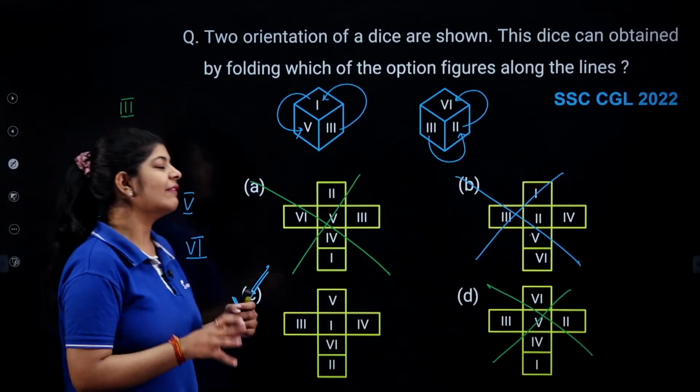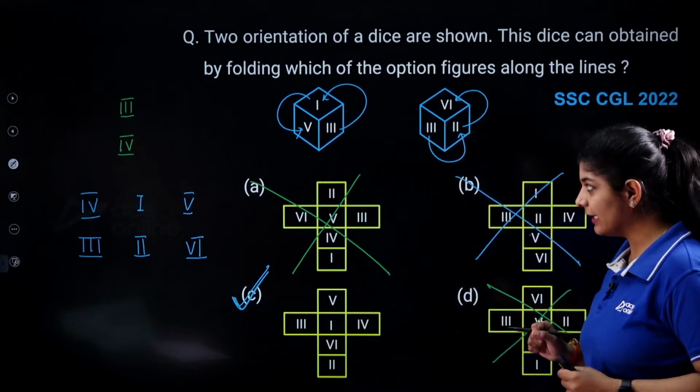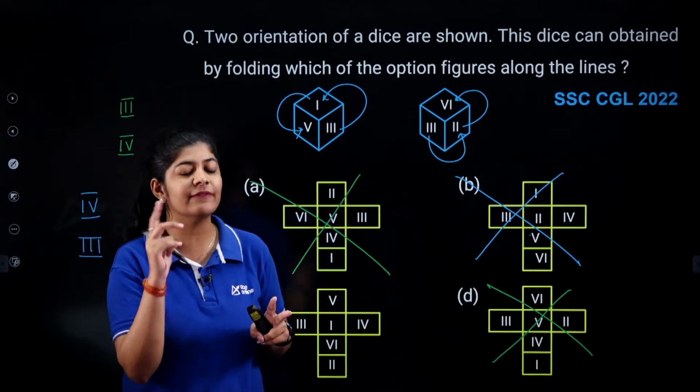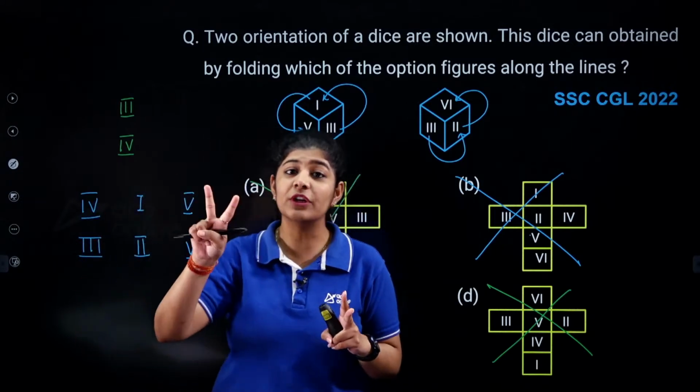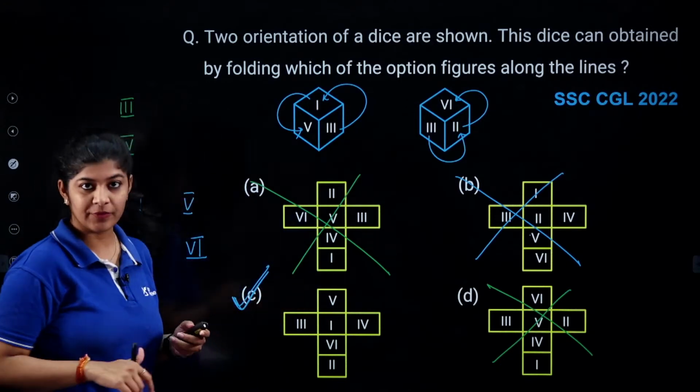So whenever we are having a question from the concept of dice, we can easily attempt that, right? If we are having two faces common and one face different, at that time we can easily identify that the different face that we are having is the opposite pair, right?